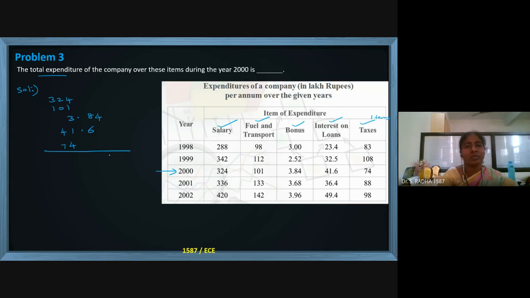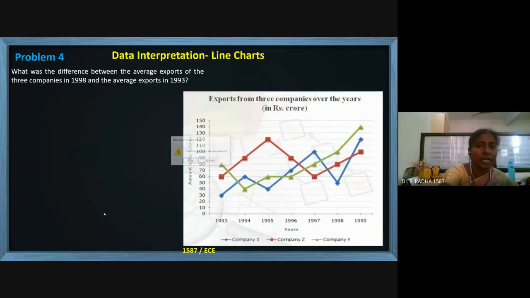If we add all this, 544.44 lakhs is the total expenditure in the year 2000. Very simple calculation. First of all, we have to understand what is asked. Based on that, we can do some analysis.